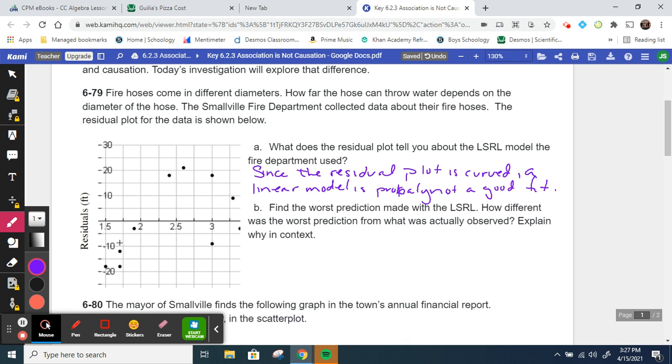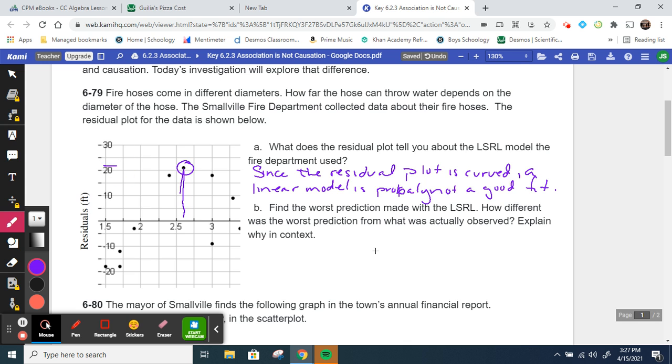All right, so then part B says, find the worst prediction made with the LSRL. How different was the worst prediction from what was actually observed? Explain why in context. So when it says which one is the worst, we're looking for which of these points seems to be the furthest from the x-axis, because that means the residual was the furthest from our line of the LSRL. So to me, it sort of looks like this one seems to be the furthest away.